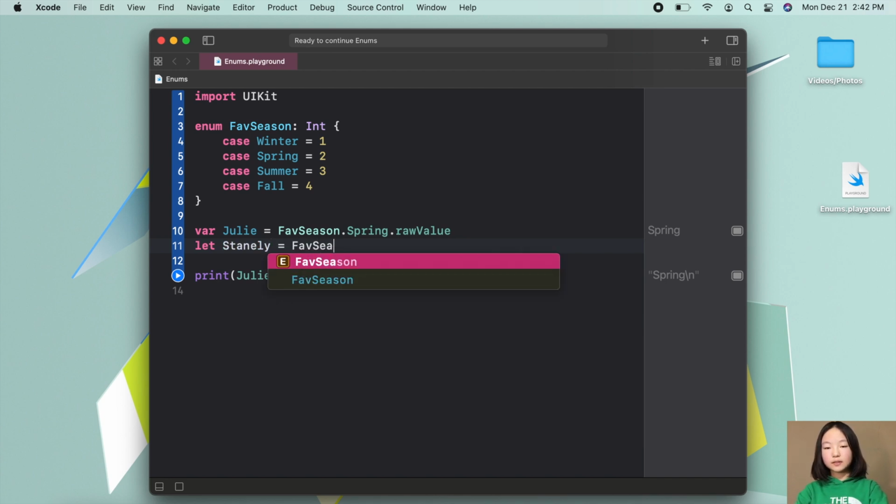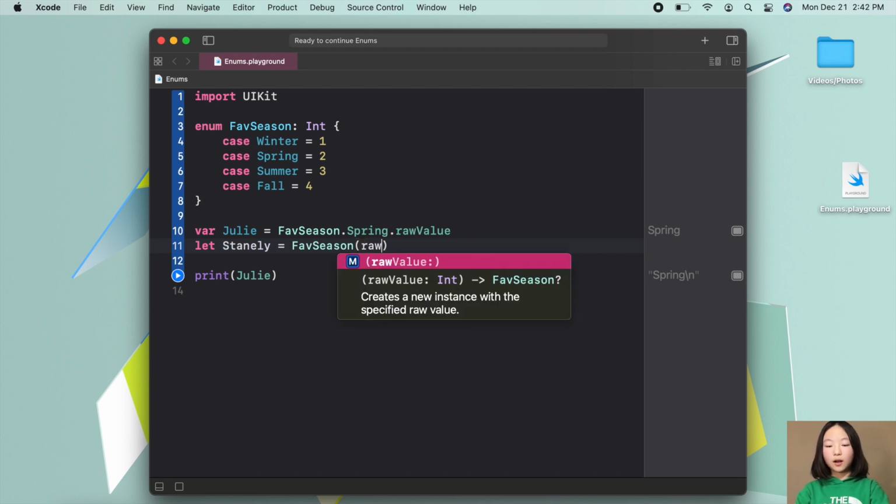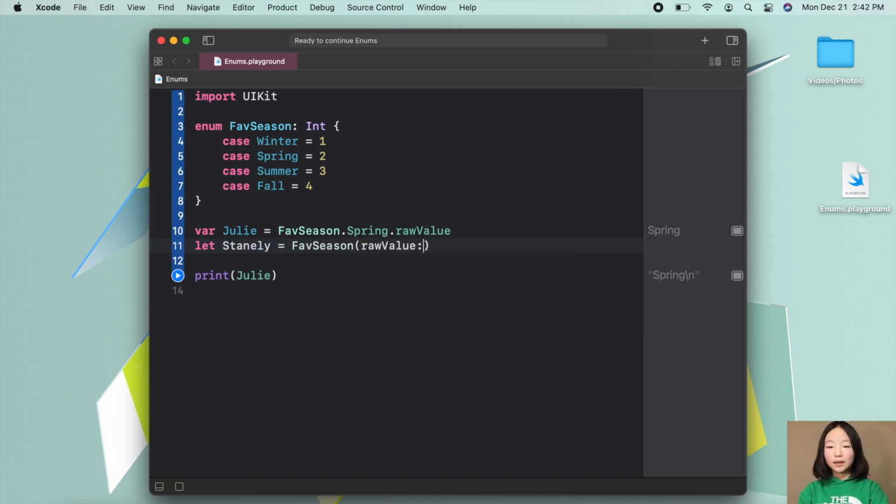fave season, parentheses, raw value colon, and then here you would add the actual raw value that you want to get. For example, if you want to get 4, then you would type in 4. So let's say we want to have 2, then we would type in a 2.